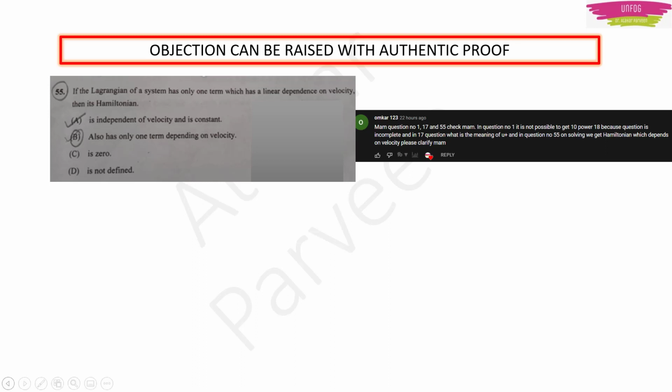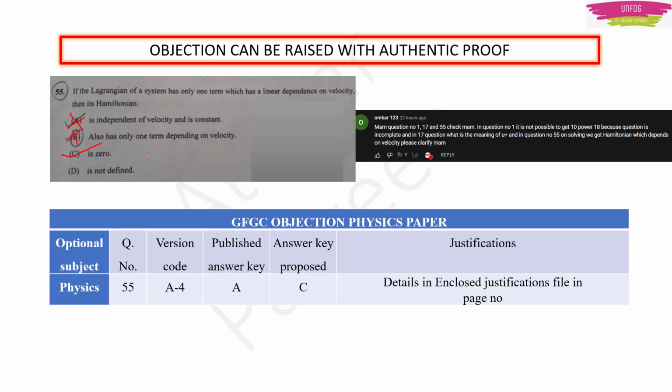So I think that if the answer is 0, then it is not independent of velocity and constant, nor does it have one term depending on velocity. Because you are getting 0, the option should be 0 only, I think. So it's better to propose option C. Okay, it is 0 because you have the solutions, and of course you will get it easily in a classical mechanics textbook also. So please raise the objection on this question also.